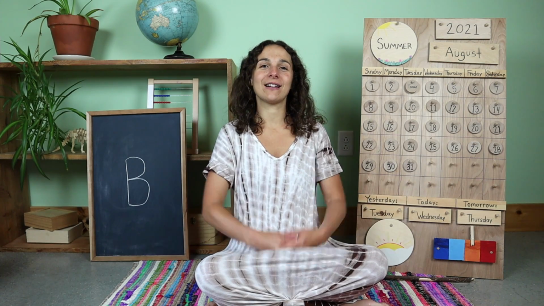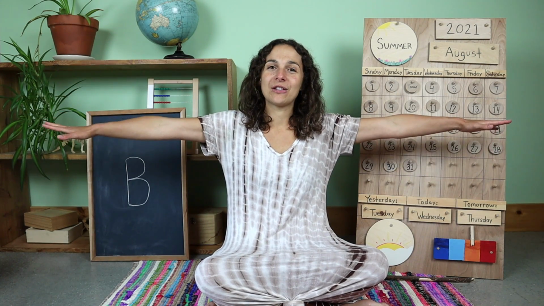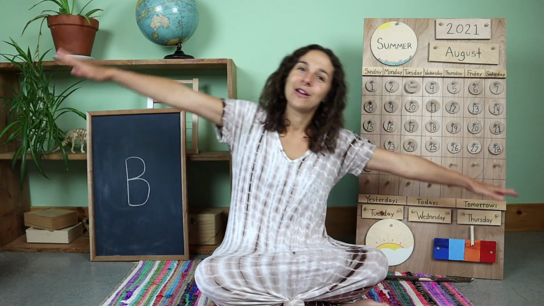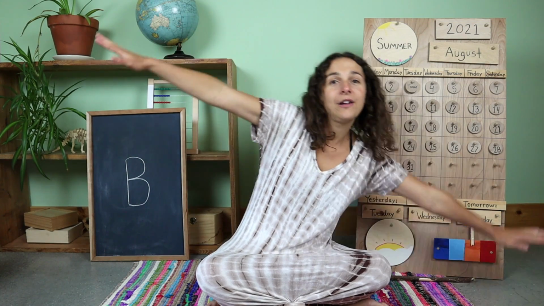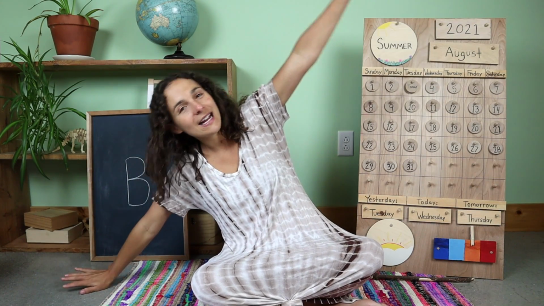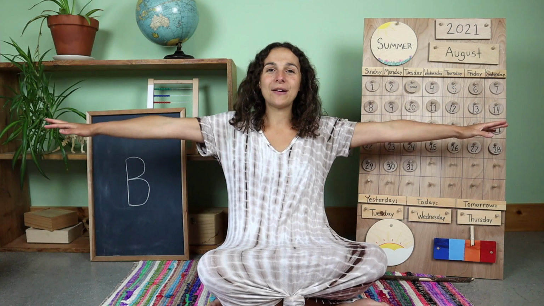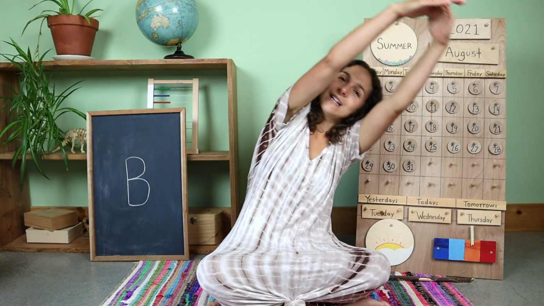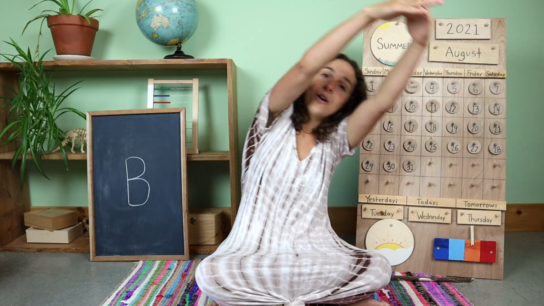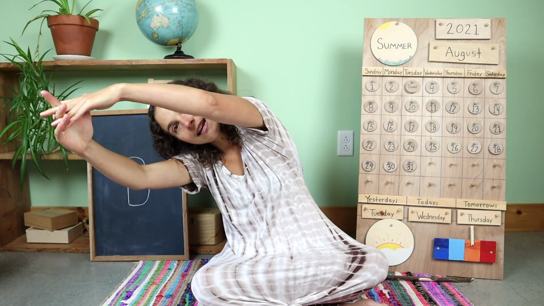Let's sing our good morning song together. We need to stretch those arms out like airplane wings. Fly to one side, over to the other side, fly back to the middle, and now take your airplane wings into a big circle out in front of you like this. Stretch up over your head. Let's stretch on this side, over to the other side. One last stretch up at the top, and now let's bring the circle back down and sing together.